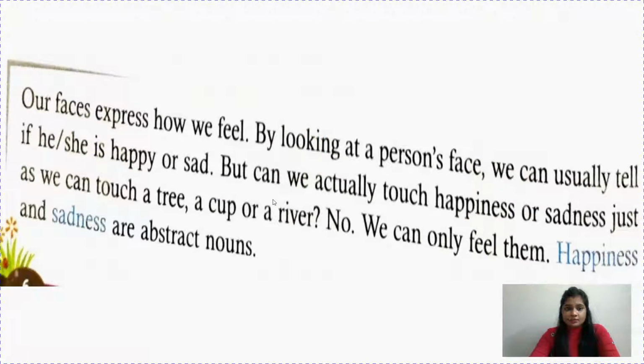Our faces express how we feel. By looking at a person's face, we can usually tell if he or she is happy or sad. But can we actually touch happiness or sadness? Just as we can touch a tree, a cup, or a river? No, we can only feel them. So happiness and sadness are abstract nouns. So children, from the expression only we can know what is the mood of the person. So if anyone is angry, if they have an angry face, they have an angry expression, just don't go near them.